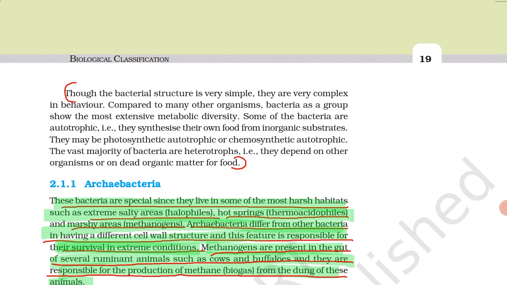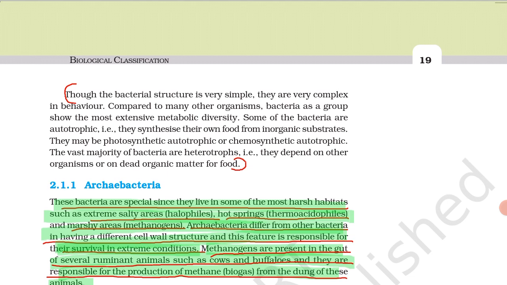Compared to many other organisms, bacteria as a group show the most extensive metabolic diversity. Some of the bacteria are autotrophic. They synthesize their own food from inorganic substrates. So what is meant by autotrophic? Autotrophic means they can prepare their food by themselves, synthesizing their own food from inorganic substrates.